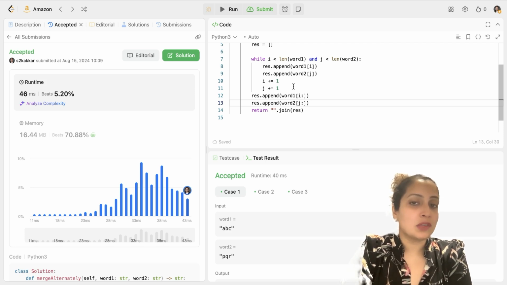Once one of the strings has run out of bounds, we go out of the loop and we append the remaining characters to our result. That's what we have done here. And finally, we have to return the result in the form of a string and not an array. That's why we are converting it to a string by using a join with an empty string. And that's our entire code.